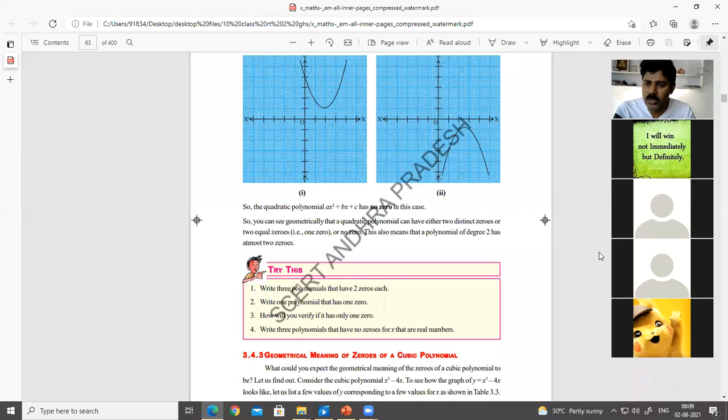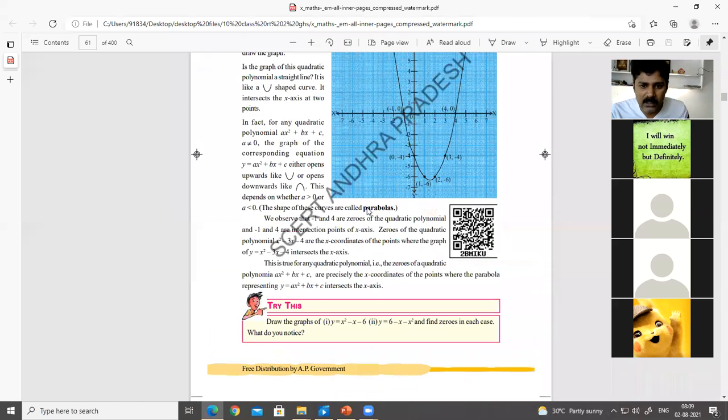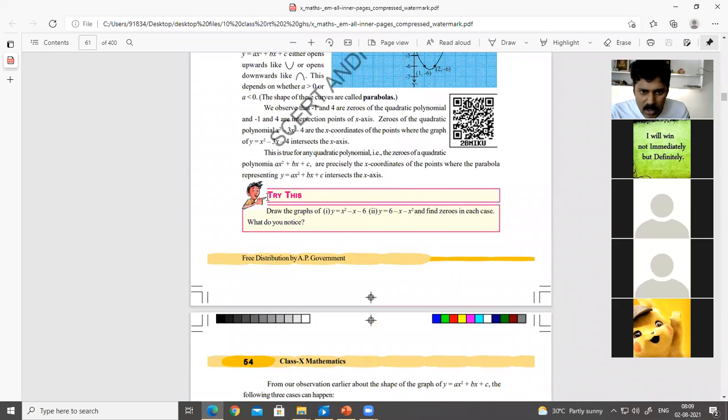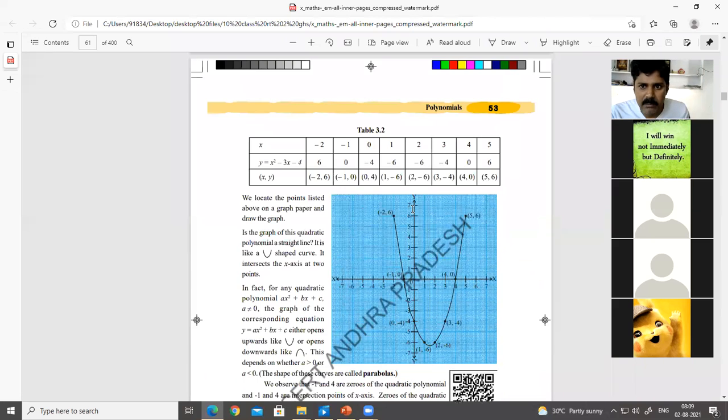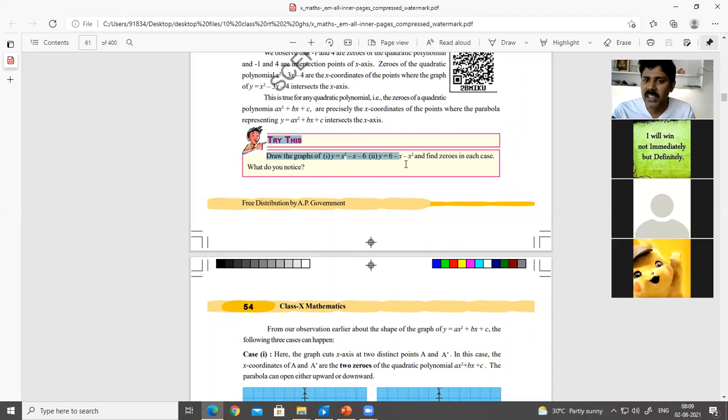Now I'm going to explain how to draw the graph of a quadratic polynomial. This is the most important question. Remember, students, this is try this on page number 53. Draw the graphs of y equals x squared minus x minus 6 and y equals 6 minus x squared, and find the zeros in each case.